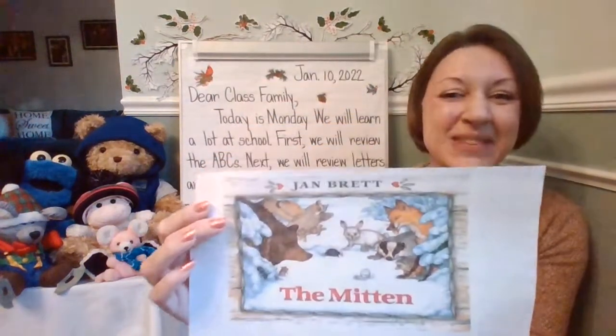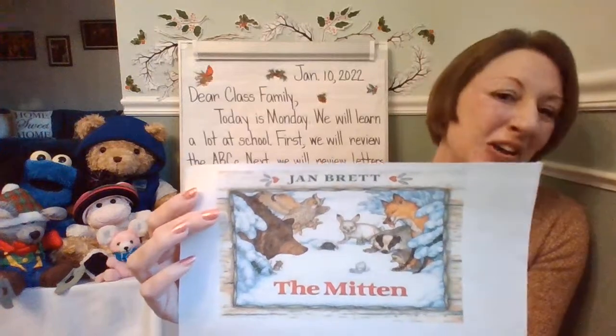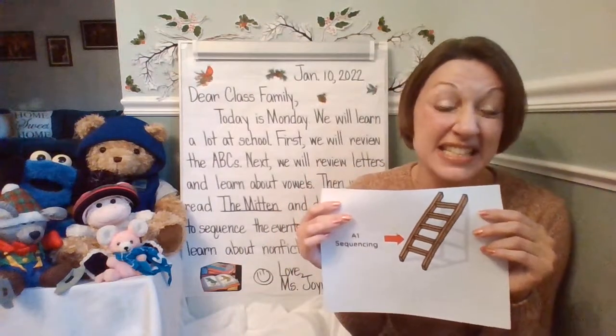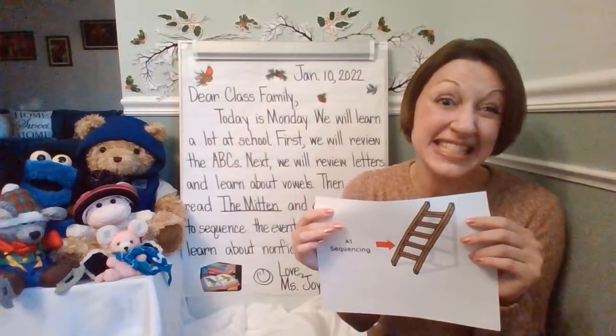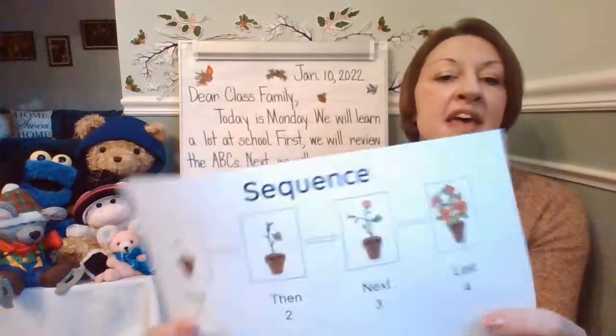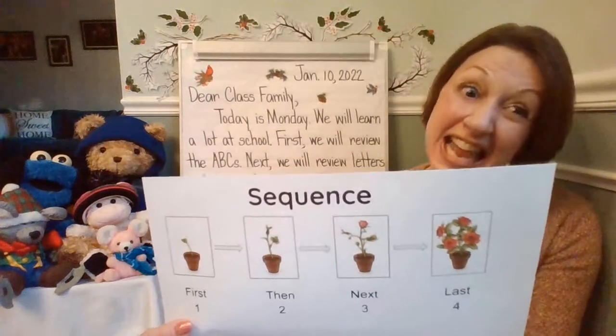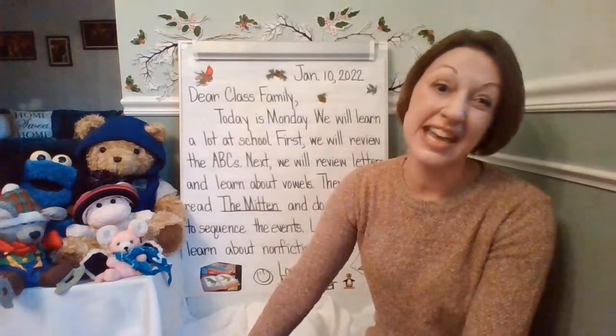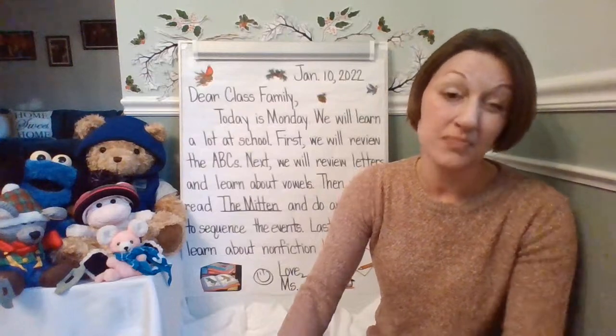Look at the front cover. Oh, I see some things. What do you notice about that front cover? We're going to go ahead and look at this book today for The Mitten, and we will be sequencing events. Good readers can sequence events by putting things in order. So you can find out what happens first, then next, and last. So we're going to be looking at the story, The Mitten, and we are going to be sequencing the events.